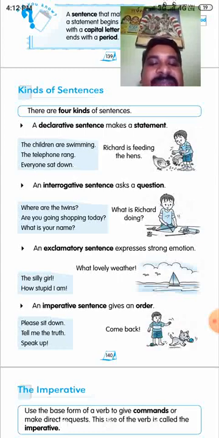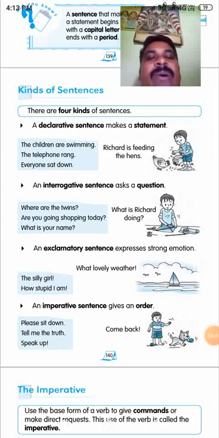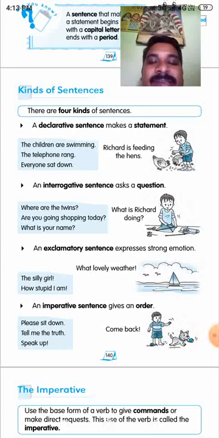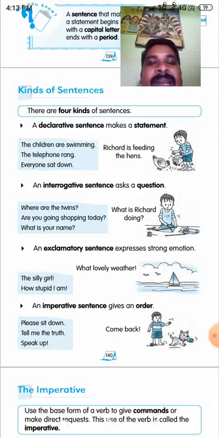Do you know the differentiation between these sentences? Request, suggestion, and then command, order, advice. Order means those who are superior to us, they only give orders to us. Advice means our parents and some elders advise us. Suggestion means only the doctors and nurses give some suggestions to us.